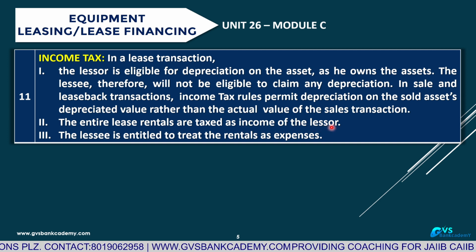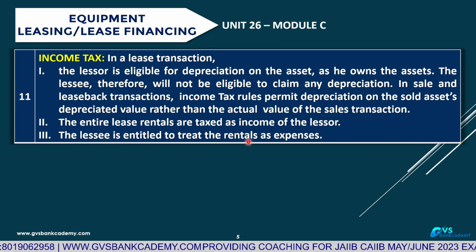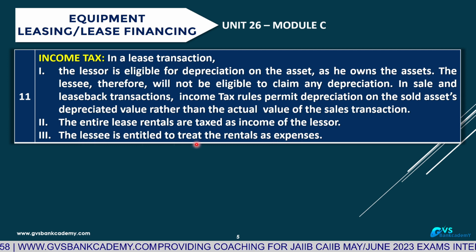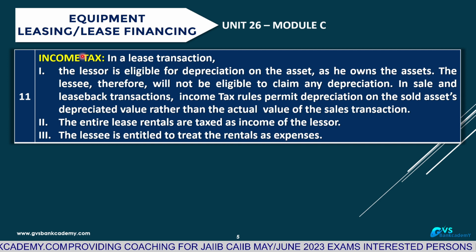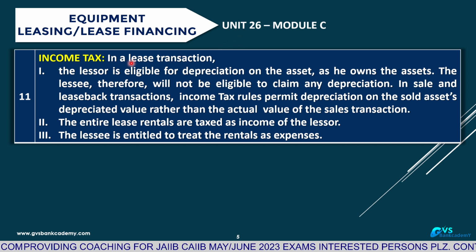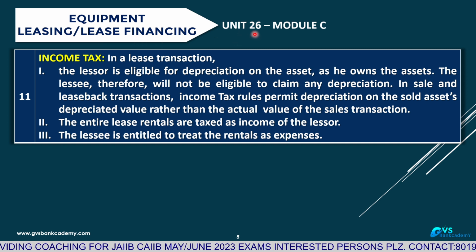Entire lease rentals are taxed as income in the books of the lessor. In the books of the lessor, whatever lease rentals he gets from the lessee are treated as income. The lessee is entitled to treat the lease rental payments as expenses, so his tax liability is reduced. So these are some major important points in equipment leasing and finance, Accounts Unit 26, Module C.